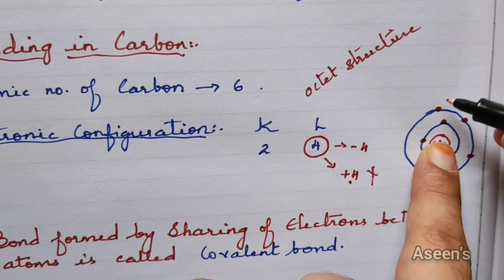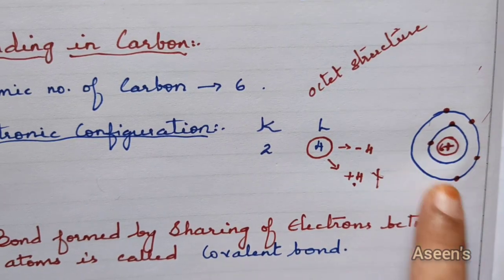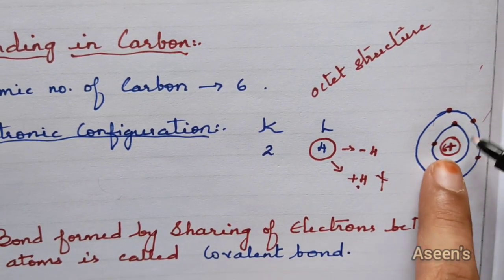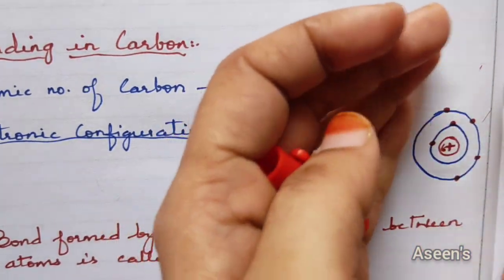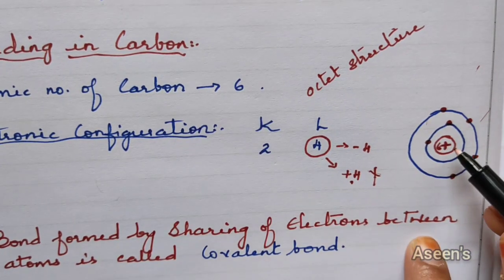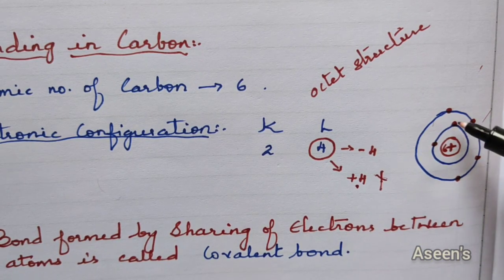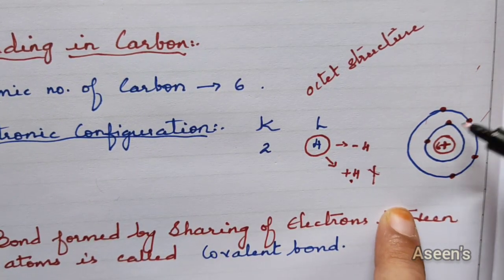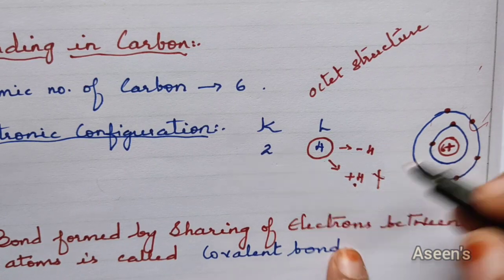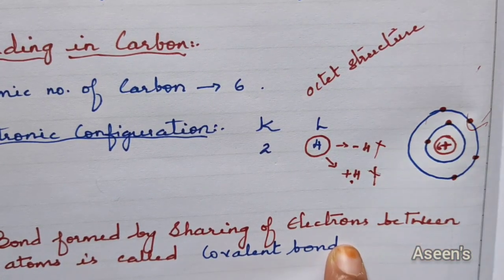Only if you supply more will you be able to remove them. Now, in this case, due to the nearness of the shell to the nucleus, since it's only the second shell, and due to its half-filled orbital, it is going to be very, very difficult to remove them. You need to supply a very high amount of energy to get them removed. So again, that thought is also discarded.